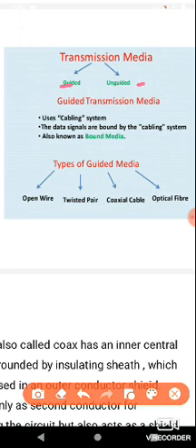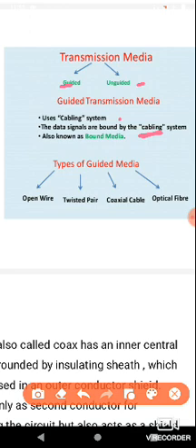Guided transmission media uses a cabling system, and the data signals are bounded by the cabling system. So the data will be transferred by using only cable, which exchanges the data between source and receiver. In some cases, like the telephony system, data is transmitted in both directions, sender to receiver and receiver to sender at the same time, which is full duplex communication. The cabling system supports full duplex communication. The bounded media is also known as guided media.